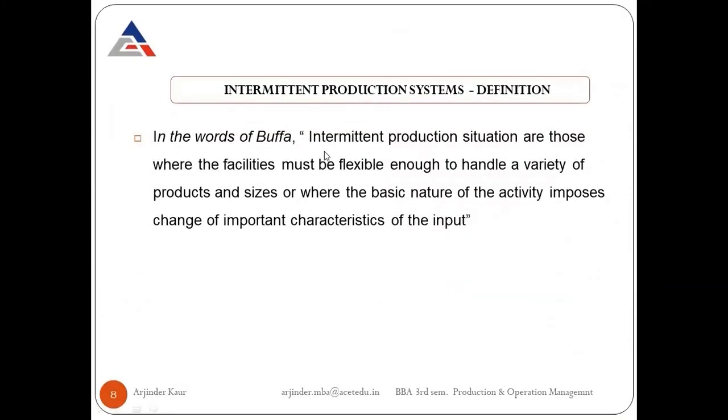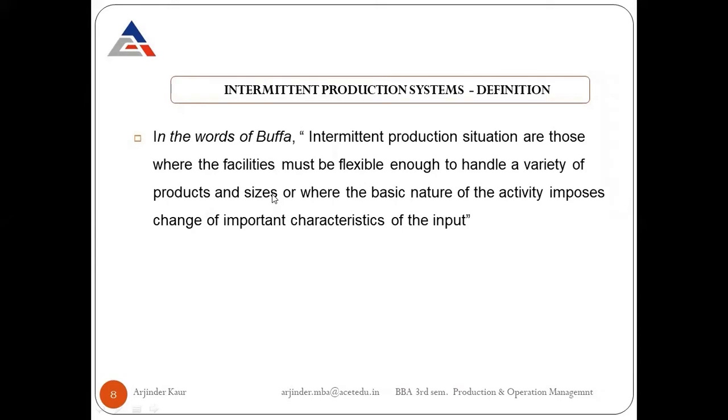So, in the words of Buffa, intermittent production situations are those where the facilities must be flexible enough to handle a variety of products and sizes, or where the basic nature of the activity imposes change of important characteristics of the input. So these are facilities flexible enough to produce a large variety of products.